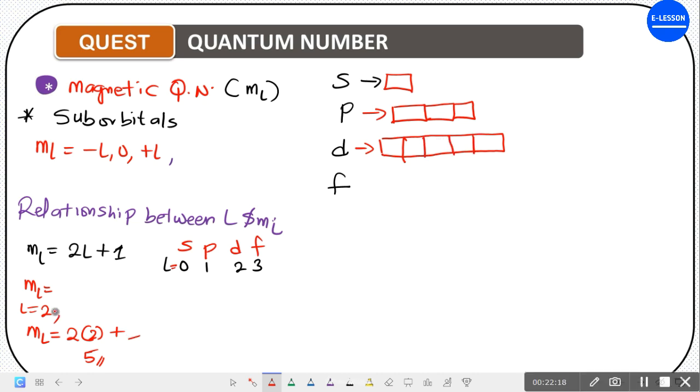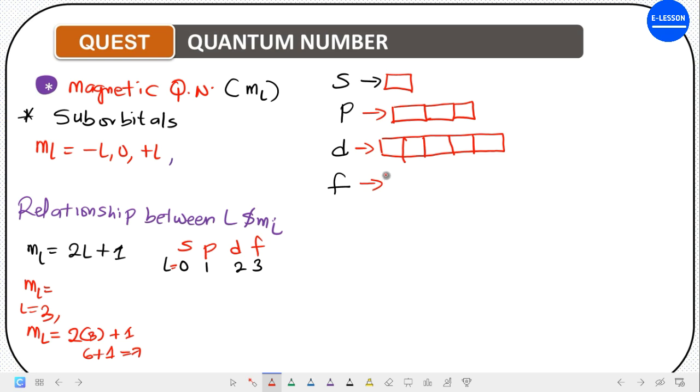And then the f orbital, L is 3. So if L is 3, this becomes 2 bracket 3 plus 1. 2 times 3 is 6, plus 1 is 7.